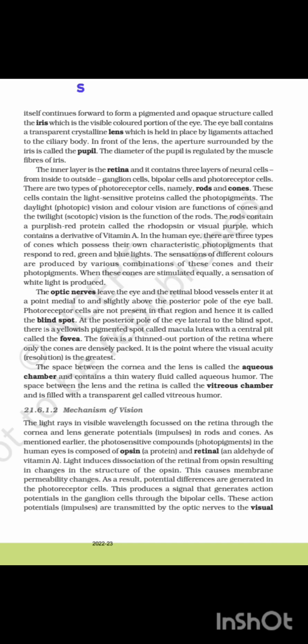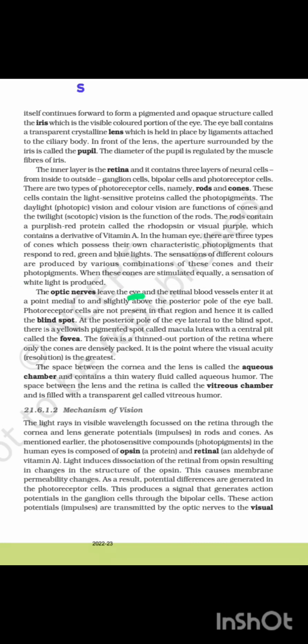The rods contain a purplish-red protein called rhodopsin or visual purple, which contains a derivative of vitamin A. In the human eye, there are three types of cones which possess their own characteristic photopigment that responds to red, green, and blue light. The sensation of different colors is produced by various combinations of these cones and their photopigments. When these cones are stimulated equally, a sensation of white light is produced.